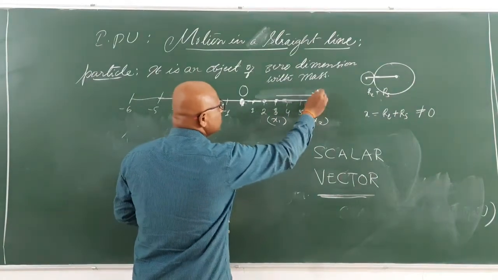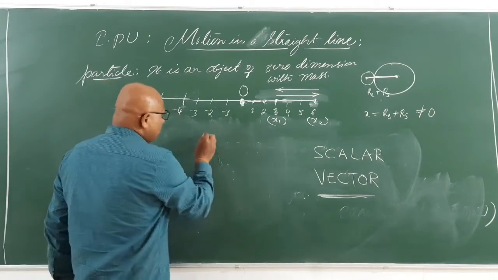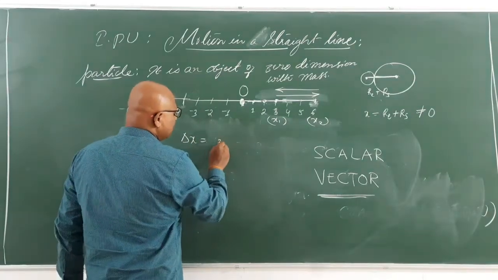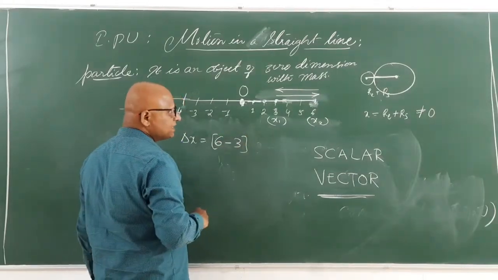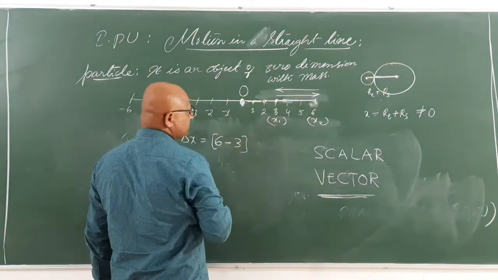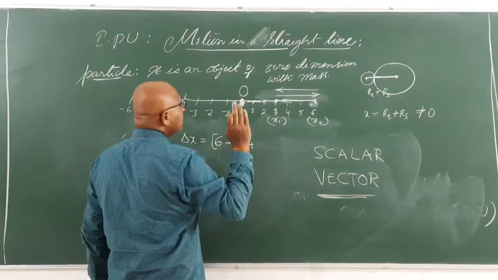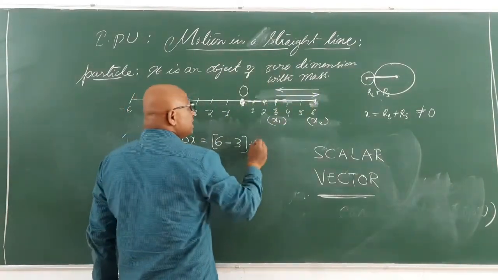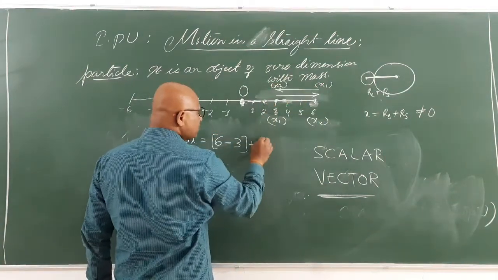Suppose after coming to 6, you come back to 3 again. So we will calculate the displacement like this. Total displacement is 6 minus 3 in the beginning. Later you started coming to the left side. So 6 minus 3 plus, there are two displacements here. One is the displacement to the right side, another one is the displacement to the left side. Now from the left side you started with x1 as 6 and ended with x2, so x2 minus x1 is to be written.